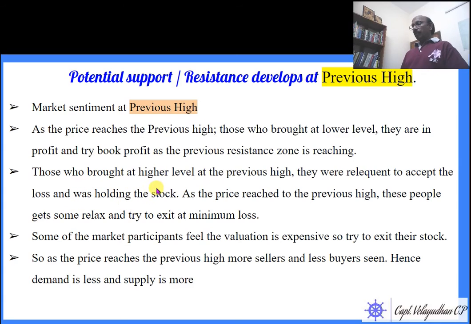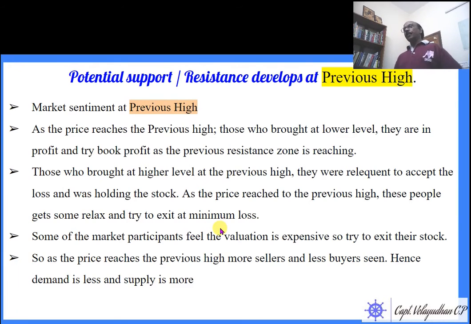Those who bought at higher levels at the previous high were reluctant to accept the loss and were holding the stock. As the price reaches the previous high, these people get some relief and try to exit at a minimum loss.